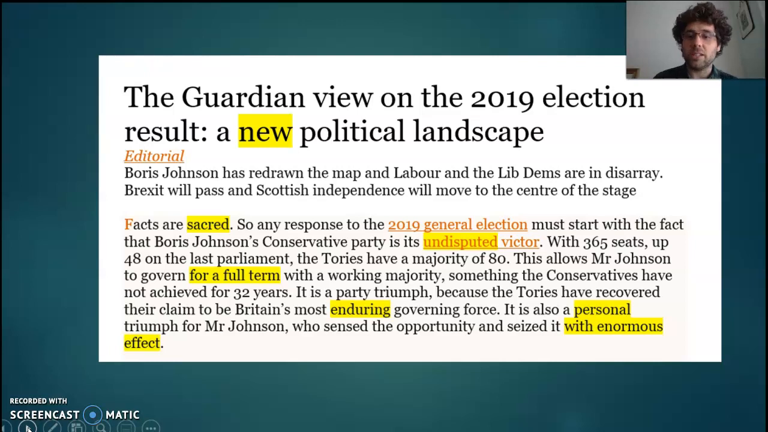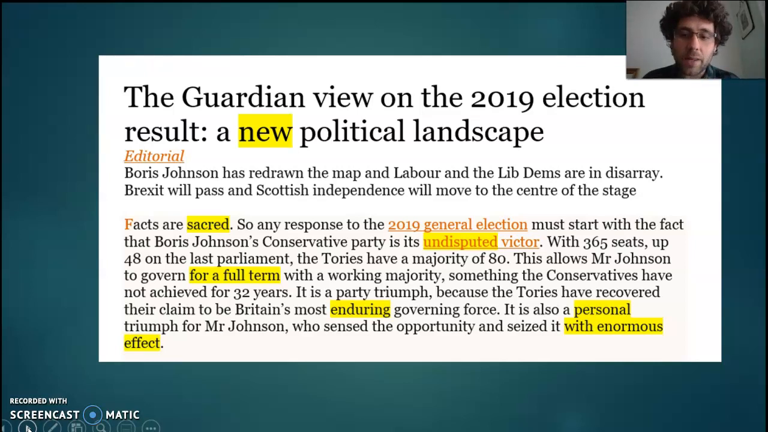Boris Johnson, the Conservative Party, is the undisputed victor. Okay, again, evaluative adjective adds power to Boris Johnson and his party. We can't argue about it. You could, if you want to go a bit deeper, argue that it implies the Guardian almost want to argue with it. We can't argue with the facts, as much as we don't like them.